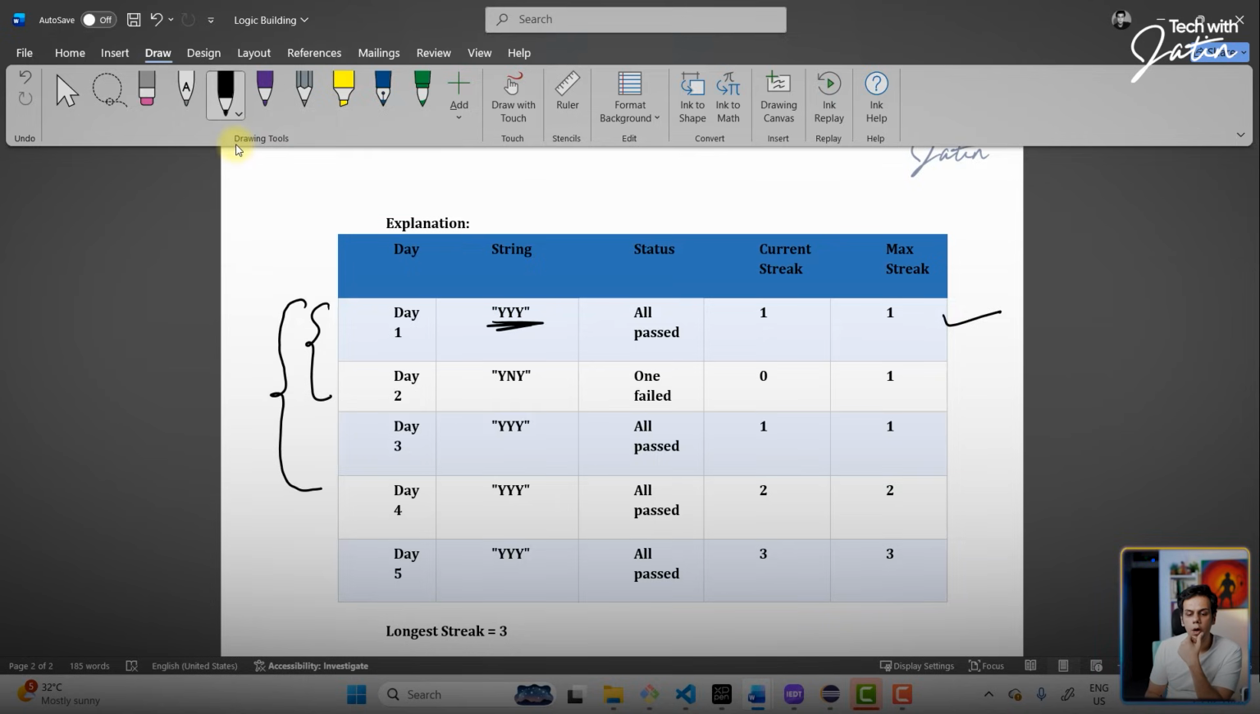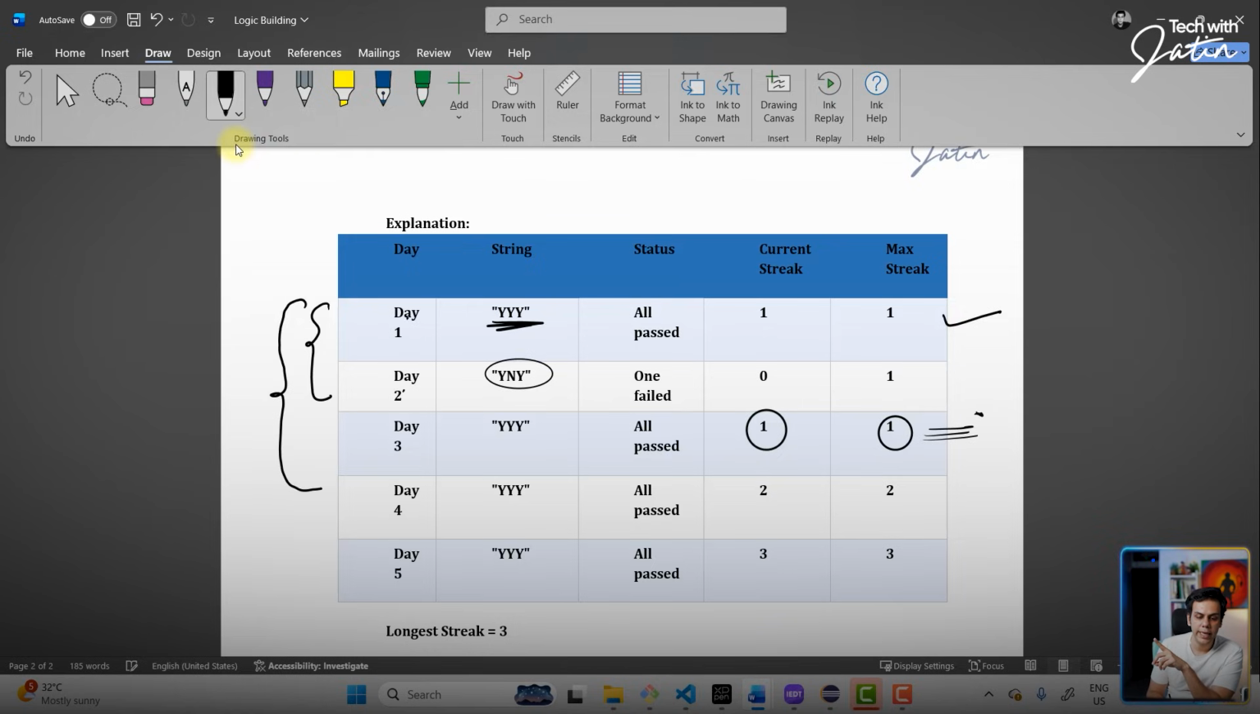Over here, all passed, okay? And what is going to happen? The current streak is 1. Okay, the maximum streak is still 1. It's not going to be 2 because obviously on day 2 there was this n popping up. So we will still say that the maximum streak over here is 1 only.